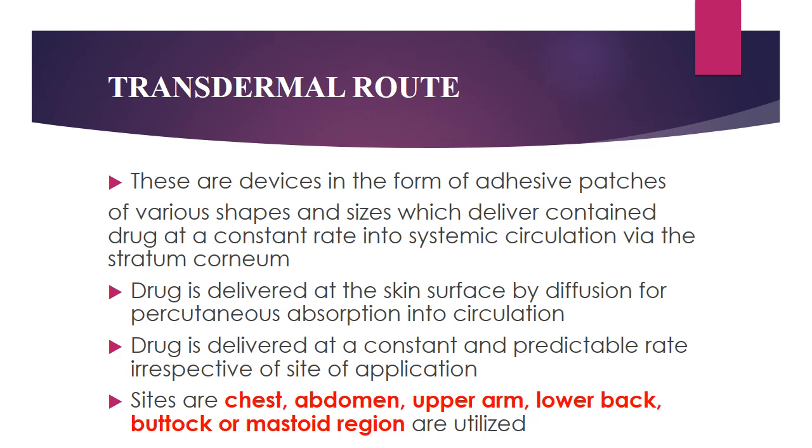Next, the transdermal route. These are devices in the form of adhesive patches of various shapes and sizes which deliver the contained drug at a constant rate into the systemic circulation through the stratum corneum. The drug is delivered at the skin surface for percutaneous absorption into the circulation. The drug is delivered at a constant and predictable rate, irrespective of the site of application. Patches are applied on the chest, abdomen, upper arm, lower back, buttock, or in the mastoid region.